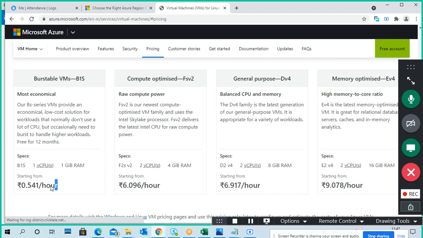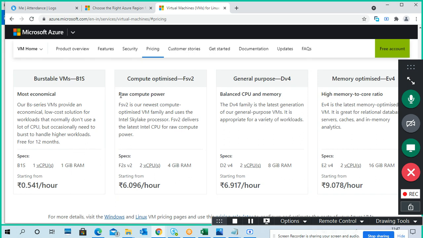Per hour means how long you are using it. If you pay per hour, how much does it cost when you create and run a virtual machine? Per hour you have to pay 0.541 rupees. It provides an economical, low cost solution. Why? Because the first 12 months are free, so you can use it for the first 12 months.